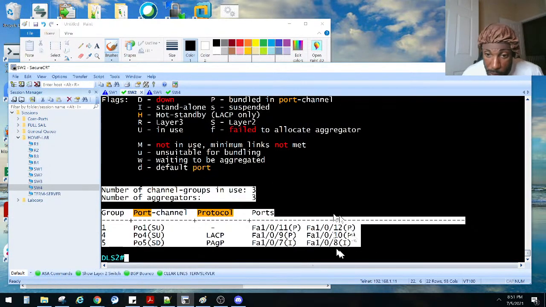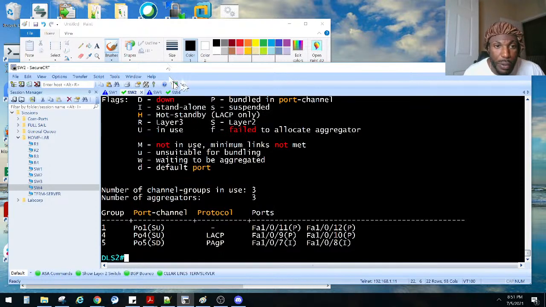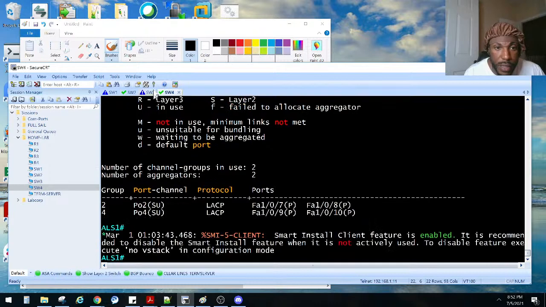But you ain't gonna know what all these letters mean until you look at this legend here. So it is what it is. Let's go bring the other side up, which is ALS 2, 7, and 8. ALS 2 is over here.